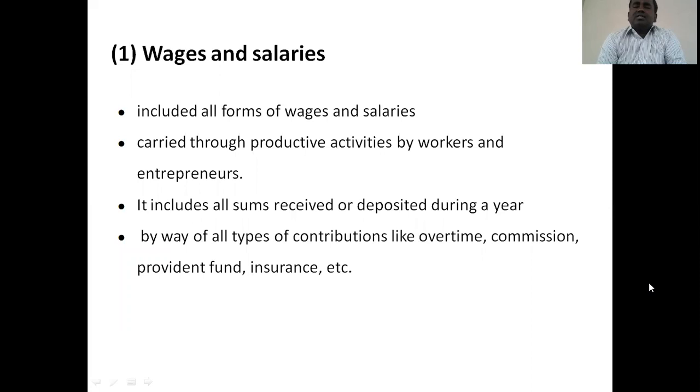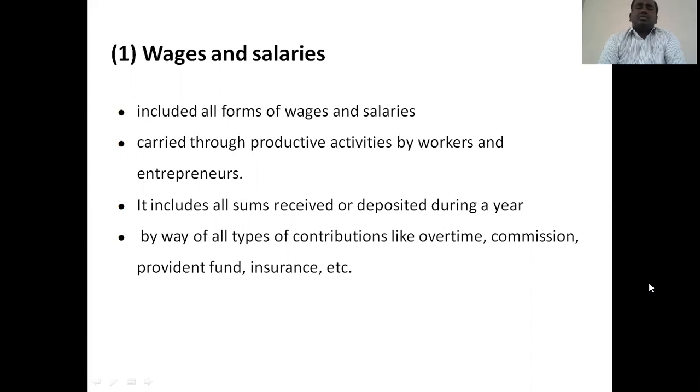The first one is wages and salaries. It includes all forms of wages and salaries earned through productive activities by workers and entrepreneurs. While producing, the organizations or business entities pay certain wages to laborers who are employed temporarily for the productional purpose, and salaries to regular employees who work in an enterprise for a long time.